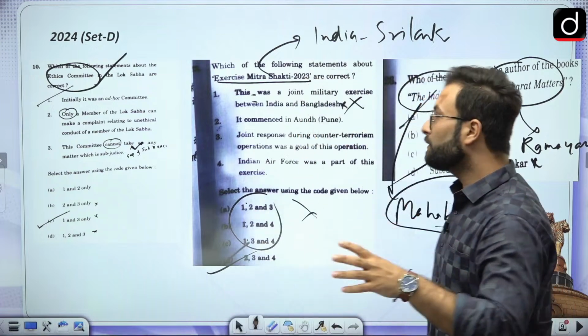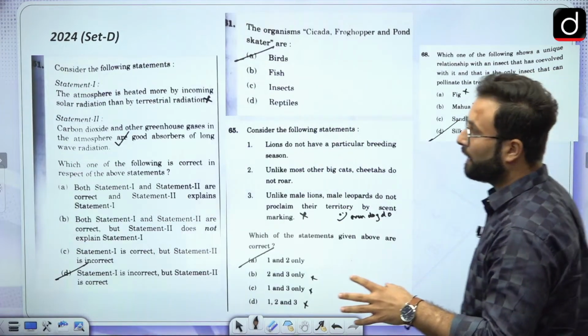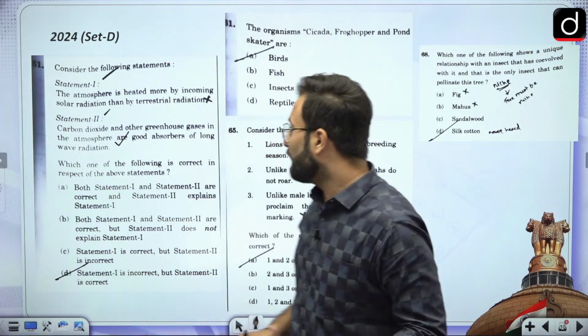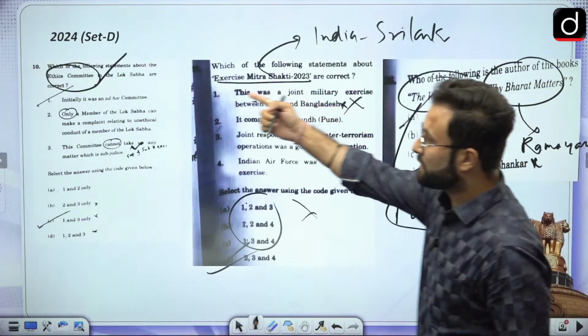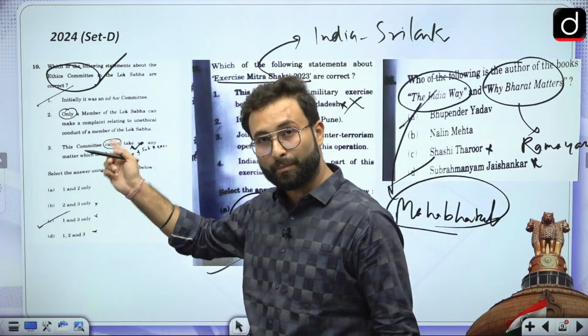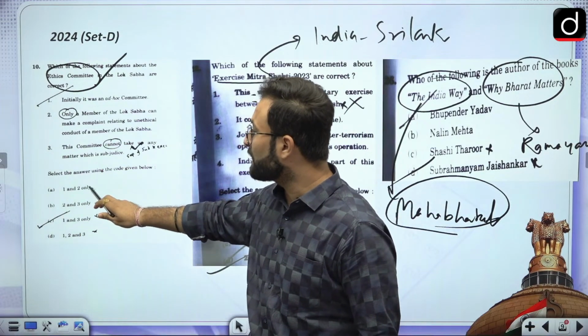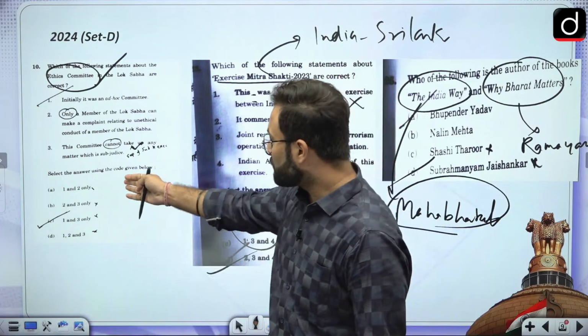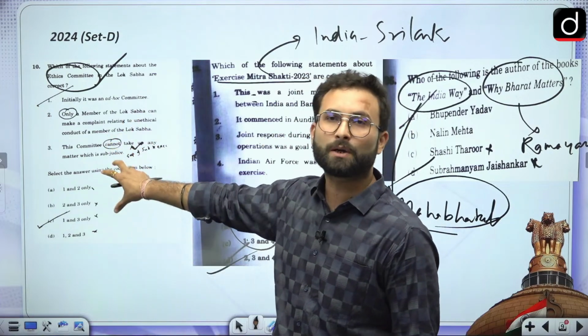Okay, so here you can say that predictability was there, and when we are talking about these statement-based questions, again, in these areas they have come back to the pattern where they used to ask 1 and 2 only, 2 and 3 only, 1, 2 and 4 only. Okay, so that was there. Most of the questions were based on this particular pattern this time.